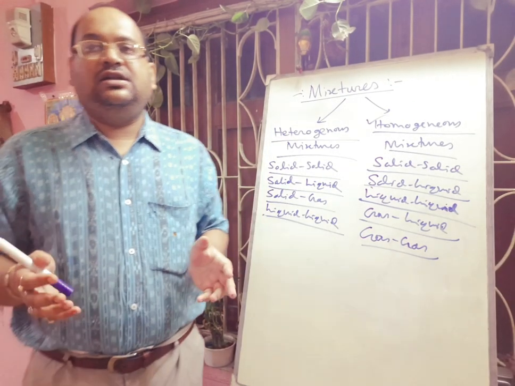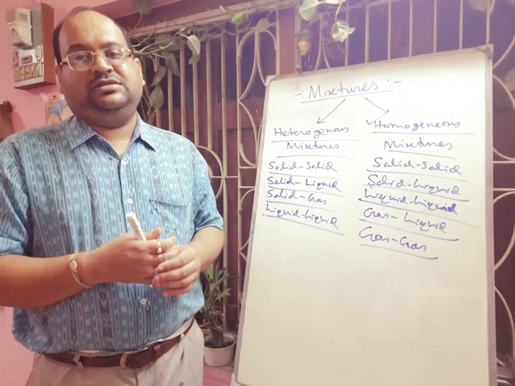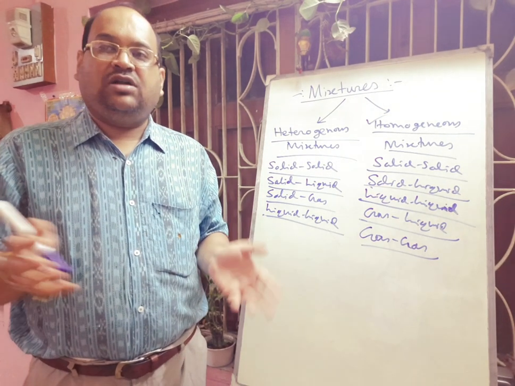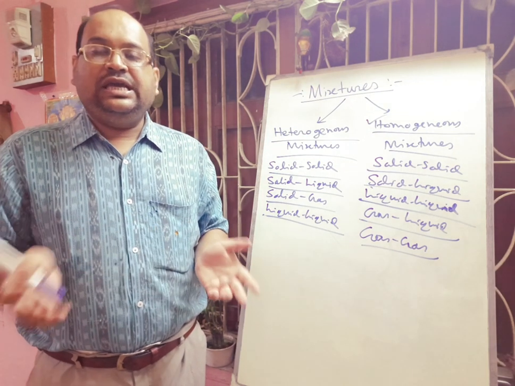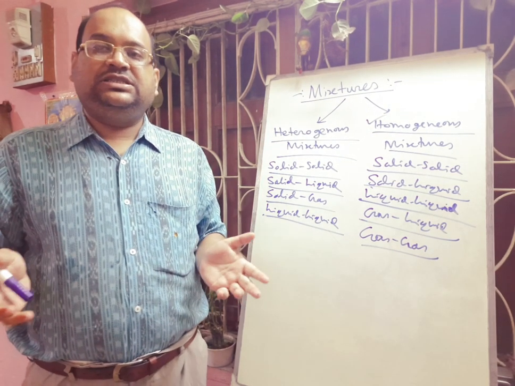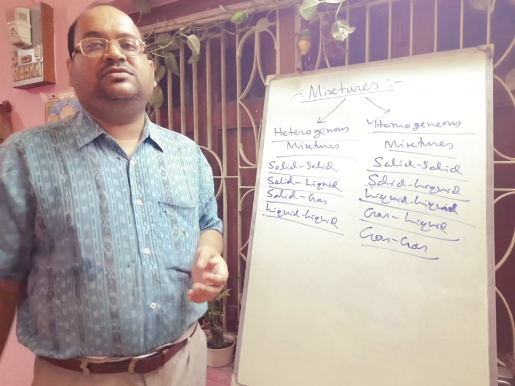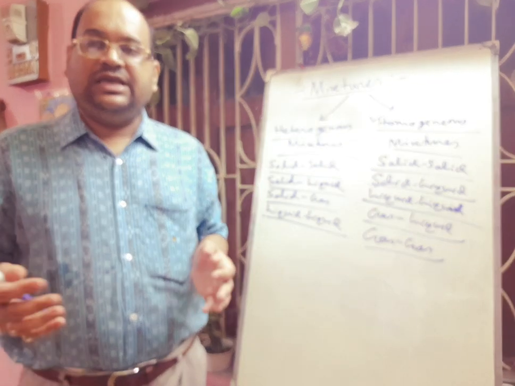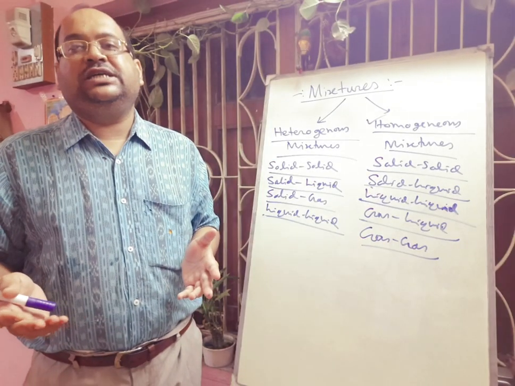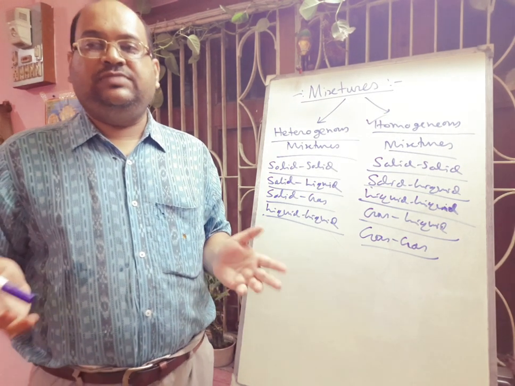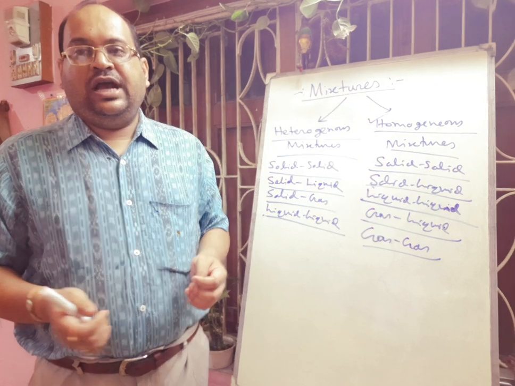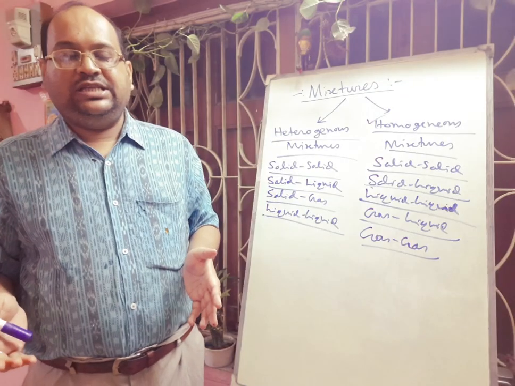Tea is also considered a homogeneous mixture. Tap water is not pure because it contains minerals. Ink is also a homogeneous mixture because it contains a mixture of different types of organic dyes. Milk is also a homogeneous mixture. It contains fat, carbohydrates, proteins, salts, minerals, water, etc. And honey is also a homogeneous mixture.